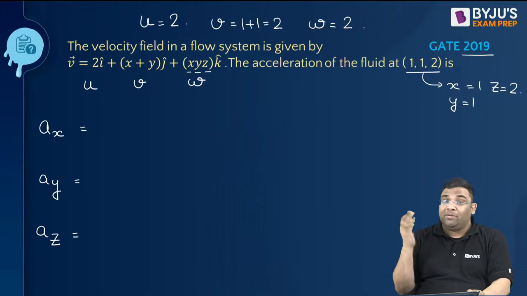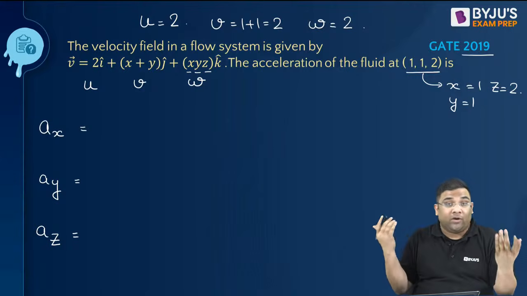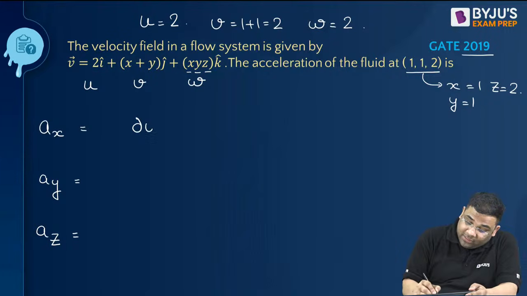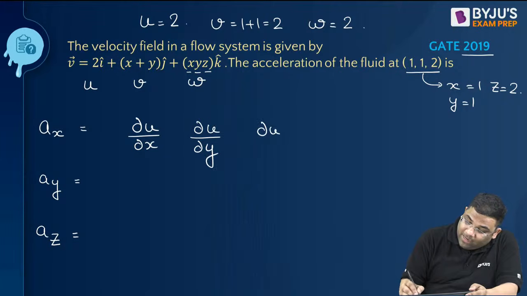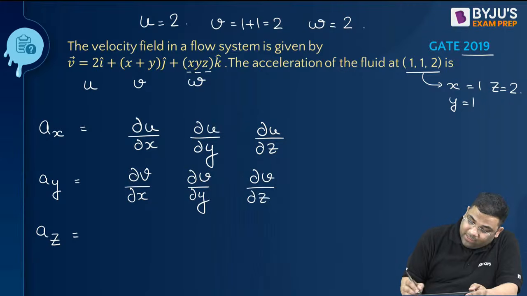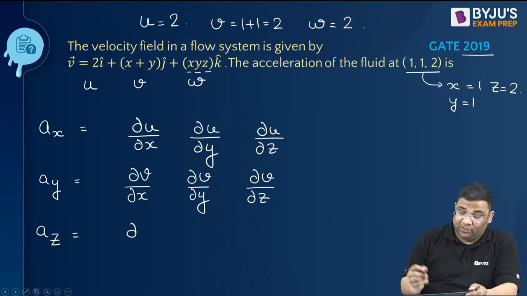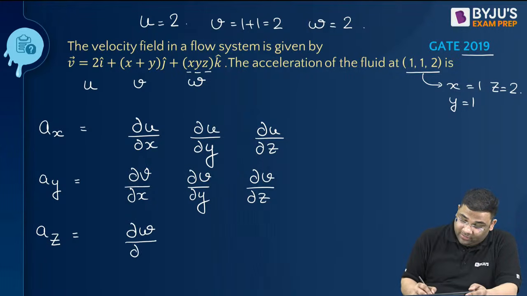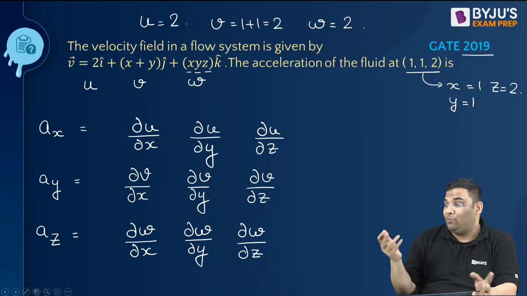So what will be remaining? The remaining will be simply your convective part. So I told you how to write down the equation. Del u by del x, del u by del y, del u by del z. Similarly, del v by del x, del v by del y, then del v by del z. Understood? So see, writing this equation is the main confusion, and by teaching you in this manner, your confusion is removed.